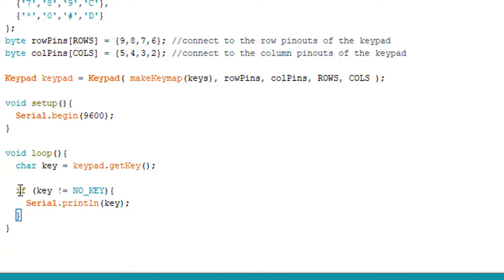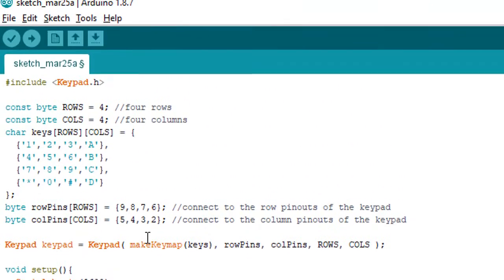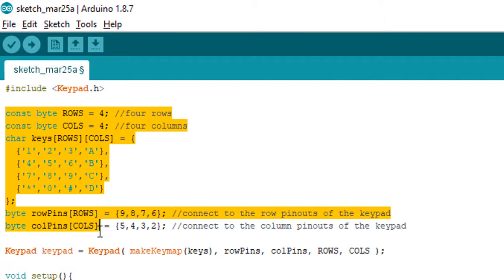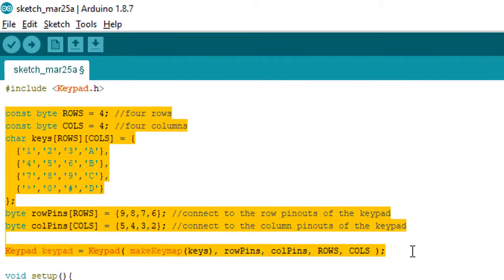So if there is some key that has been pressed, Serial.println(key), which is a character key, will be printed. So if you press 2 on the keypad, the serial monitor will display 2. Simple as that. So this is the declaration and initialization part.